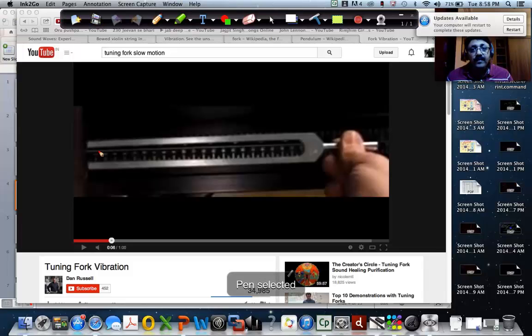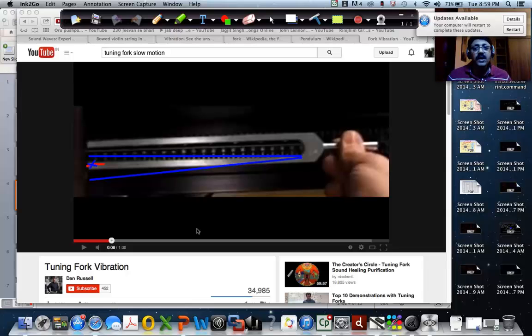So this is the main position, right? And what is happening is that it is going this way. Let me use a line. So it's going that way, right, and then it's going this way, right? So it is oscillating. And what's the mean position? This is the mean position, right?